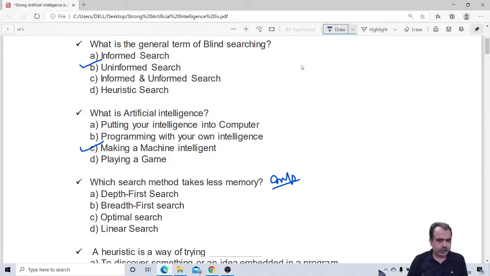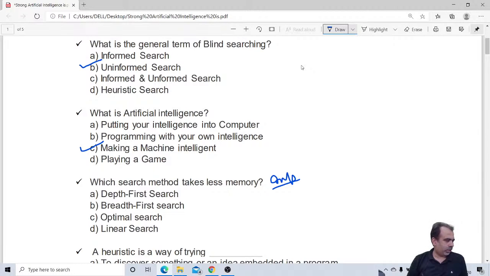Saurabh said D, linear search. No. Optimal, Jashwant. No. Gangwar said D, linear search. No, wrong. Yashvi Khera said D. No. See, which search takes less memory? Actually, you have to understand this. Rajat Puri says B, breadth first search. No, no, your answer is not correct. Option B. Everybody says option B, breadth first search.